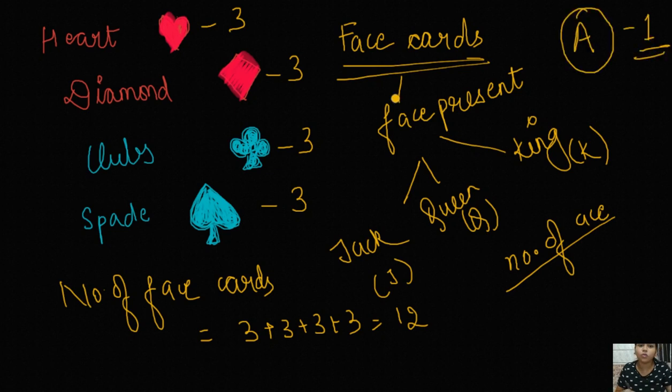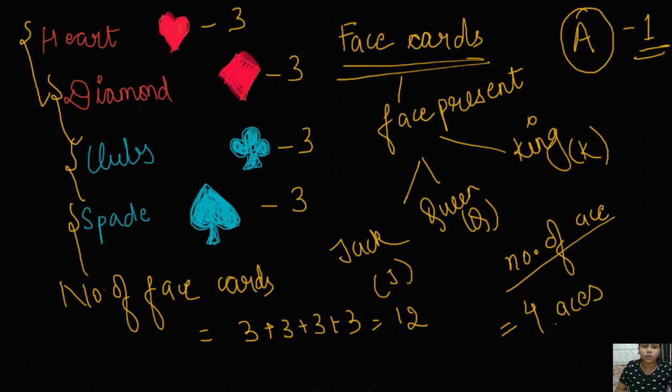Okay, now you know that every number is present only once in every symbol. Like the spade will have only one ace, the club has only one ace, diamond has only one ace, and heart will also have one ace. So the total number of aces in the given deck of cards is always 4.